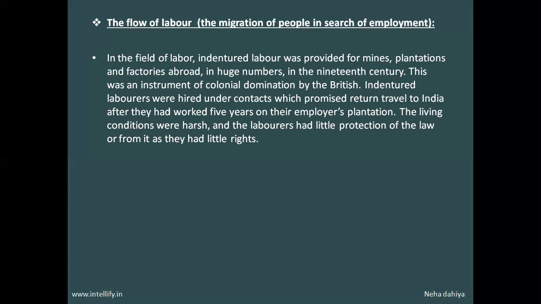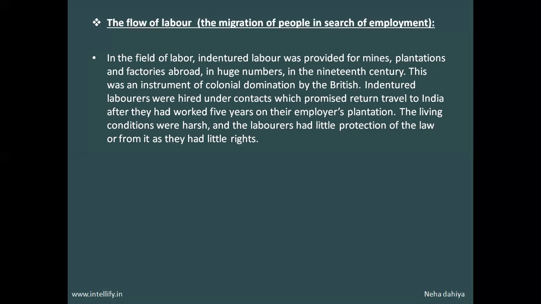The living conditions were harsh, laborers had little protection of the law, as they had few rights. The working conditions were very harsh. They were forced to work throughout the day and throughout the night. They were not given proper rest. They were not provided with required health facilities, good drinking water, or food facilities.